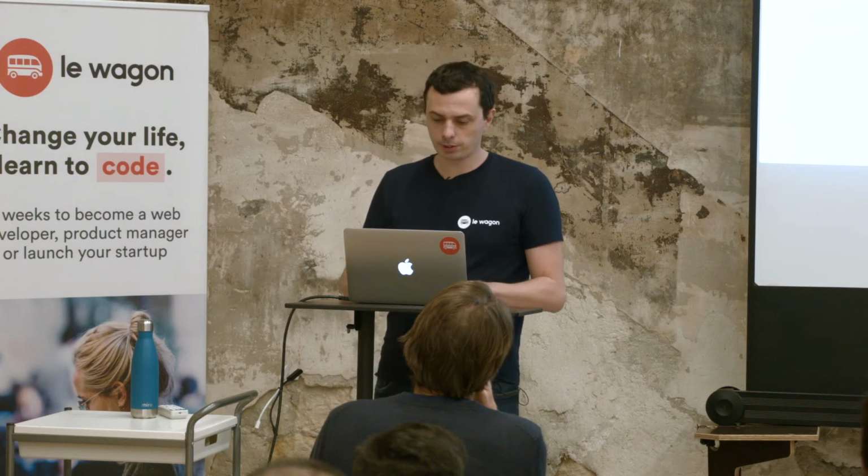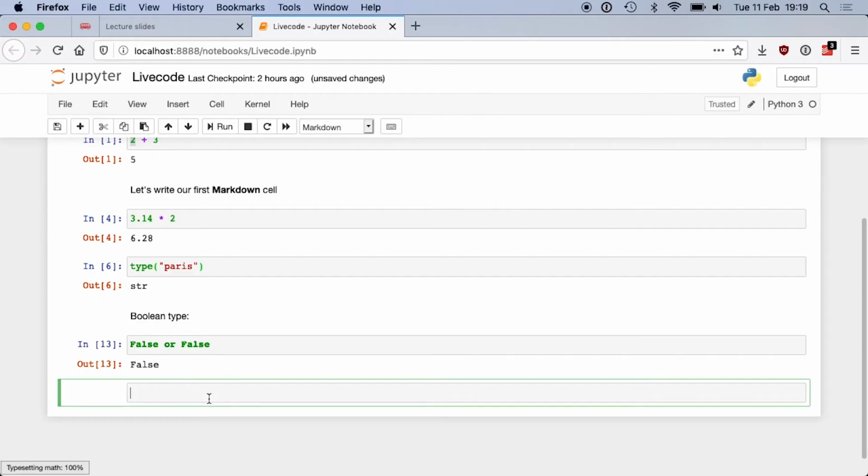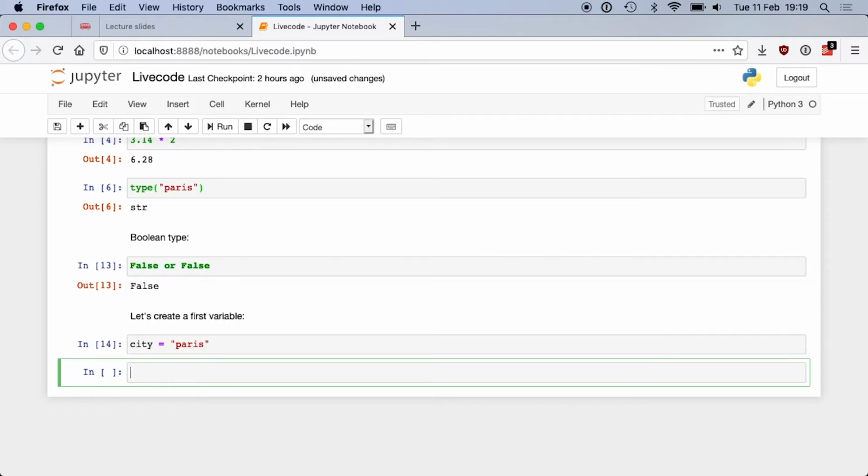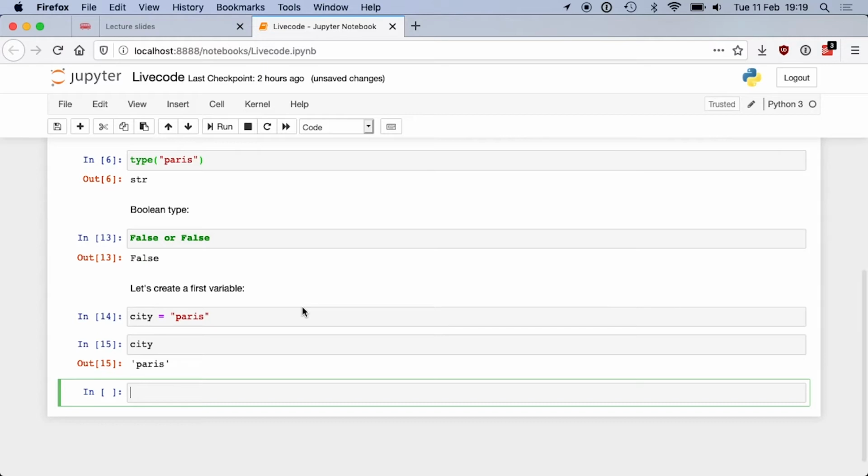So if I do that, let's do it. Let's create a first variable. So city equal Paris. And now if I want to reuse the value of my city, I can just use city and I will get access to the value I stored in the variable.